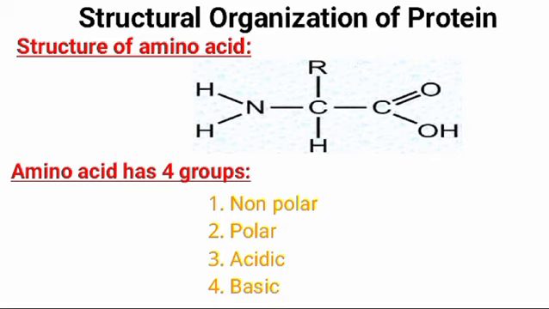Amino acids are classified into groups by their side chains. Number one is non-polar, which is hydrophobic. Number two is polar, which is hydrophilic. And number three is acidic, which is negatively charged, and basic, which is positively charged.